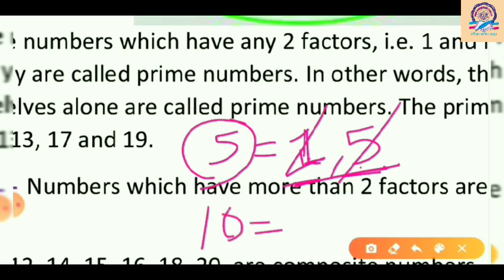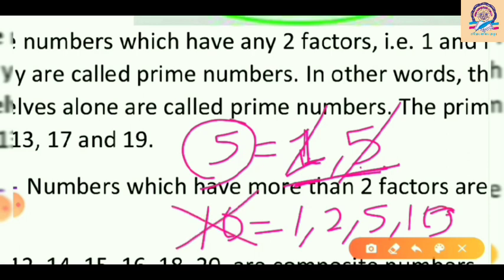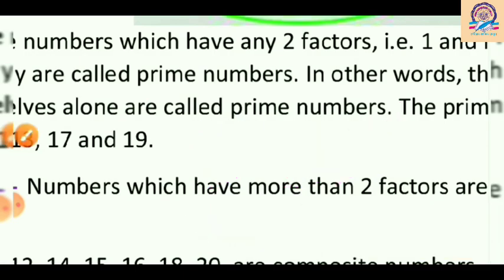So how many factors does it have? Now write all the factors of 10. So first is 1, second is 2, next is 5, and the next one is 10. So it has how many? More than two factors. So it will not be a prime number. Okay, I think that you have understood it very well.